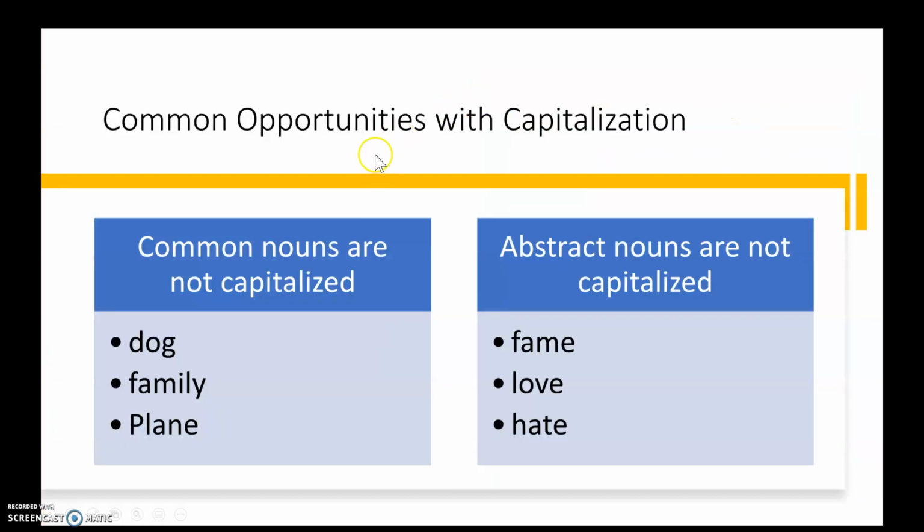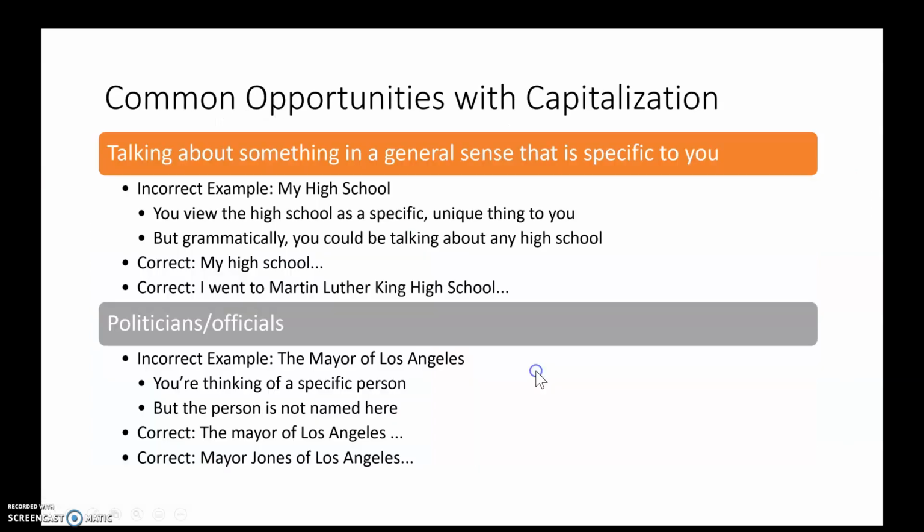So some common problems we run into with capitalization. The biggest one is that common nouns are not capitalized. You don't just capitalize a word for emphasis. If it's a common noun, it's not capitalized. So dog and family are not capitalized. Plane should not be capitalized here, but PowerPoint decided to autocorrect it, and I was on the plane and apparently didn't catch that. Abstract nouns are also not capitalized. So fame, love, and hate, those are not things that you can hold in your hand. It's common to want to emphasize them. They are still not capitalized. If I said, respect is love, love would not be capitalized there.